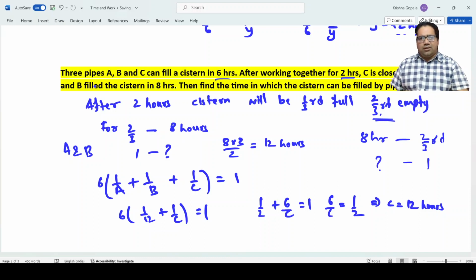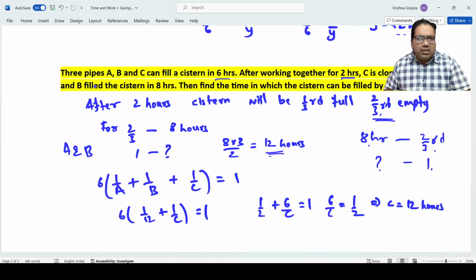This is simple. 8 into 1 by 2 by 3 equals 8 into 3 by 2. If it is two third, then they will be able to finish in 8 hours. If it is to be the complete tank, then they will have to finish in 8 into 3 by 2 hours, which is equal to 12 hours. Right, 12 hours A and B will take to finish it.